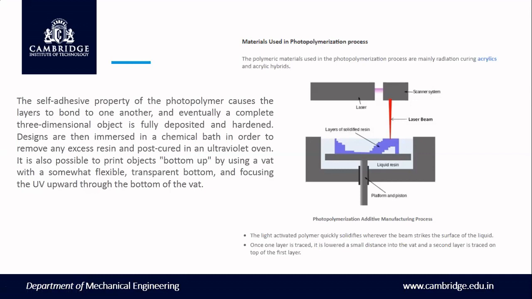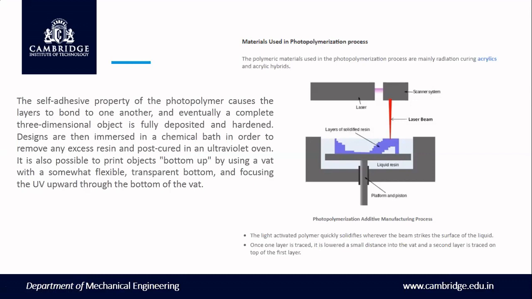It is also possible to print objects with a bottom-up approach, and a top-down approach also. There are two types of approaches. The bottom-up approach uses a vat with a somewhat flexible transparent bottom and focuses the UV upward to the bottom of the vat. So there are two types of approaches: top-down and bottom-up.